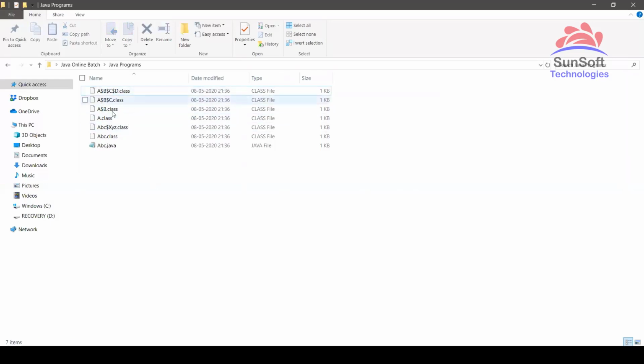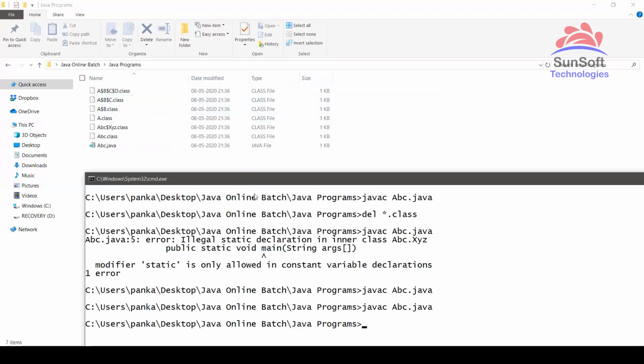But as it's a part of another class, that's why the name shows which other classes it is part of internally. So D is a part of C, C is a part of B, B is a part of A. B is only part of A, and A is independent. It is not part of any other. So likewise, it will create them.